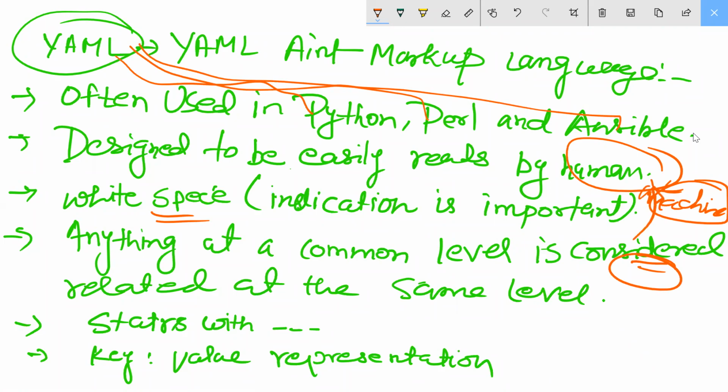Then what comes here is related at the same level. That point should be strong, and you can start with this one. This is very important inside machine language programming, like how to start. Yesterday we discussed the languages and how they will be used, like HTML. Today we are discussing this point. It will work here: the key is represented by the value representation.